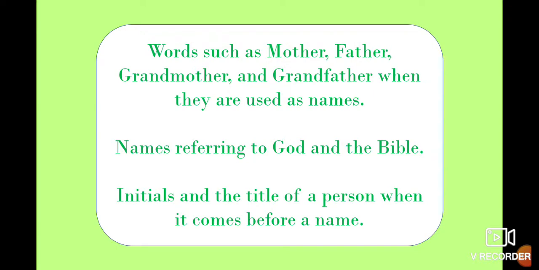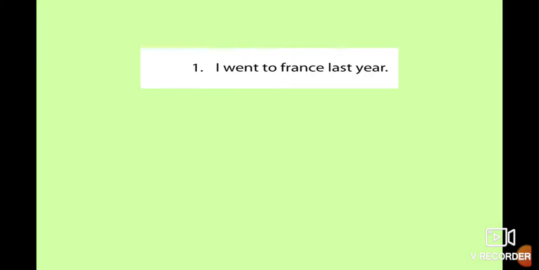Rule number 9. Initials, and the title of a person when it comes before a name. For example, when you say Mr. Guillermo, Miss Patty, Miss Julie, President Bukele, all of these are titles, so you write them with a capital letter, because you are referring to the title of a person, and this comes before a name. The name in this case, Mr. Guillermo, is Guillermo, and the title is Mr., so you write with a capital letter. Excellent. We have some exercises here.